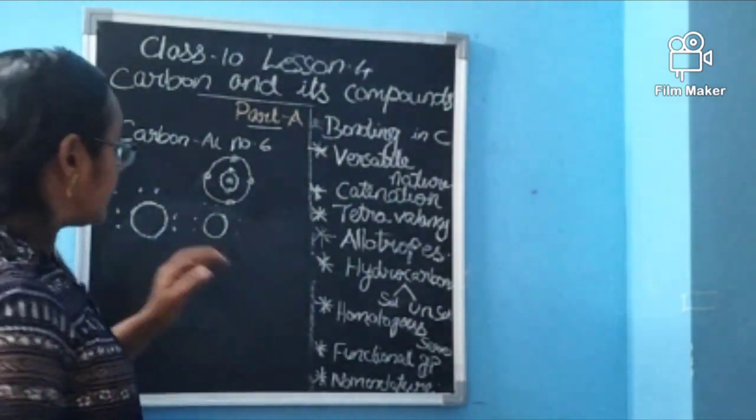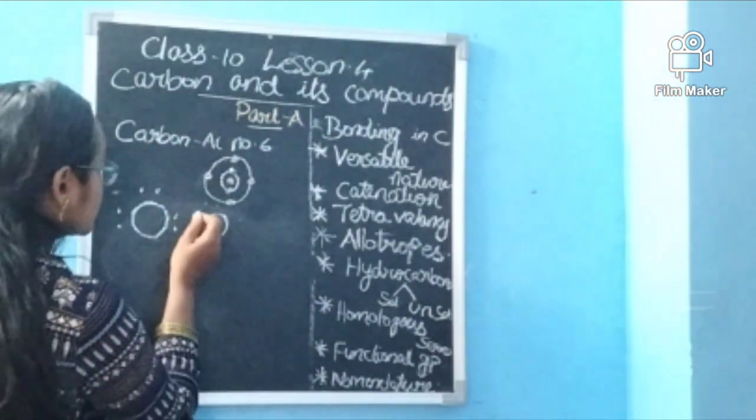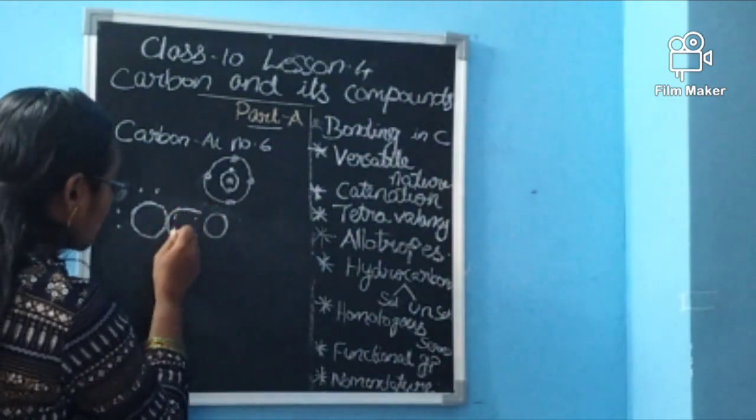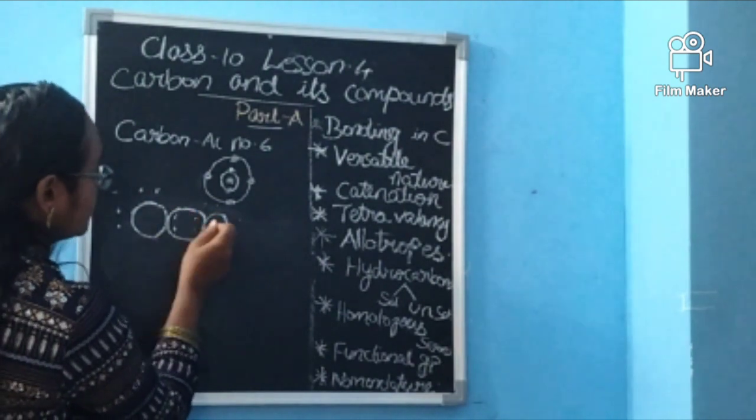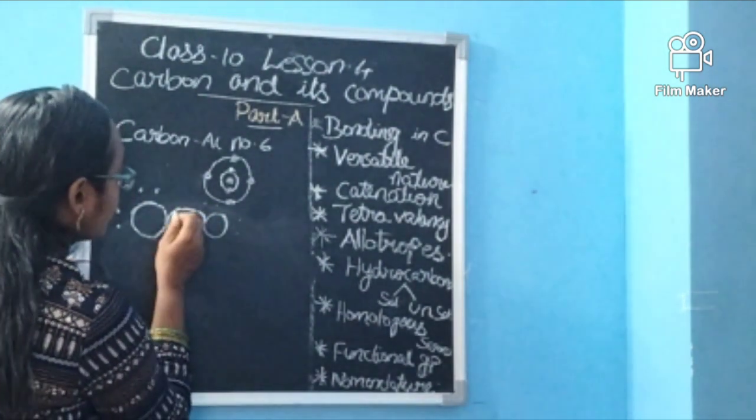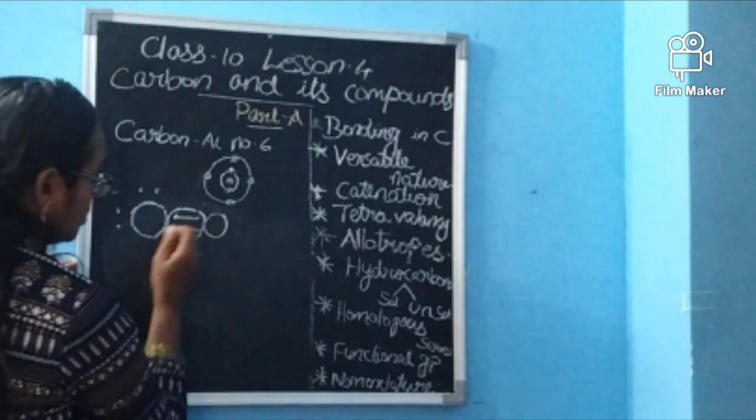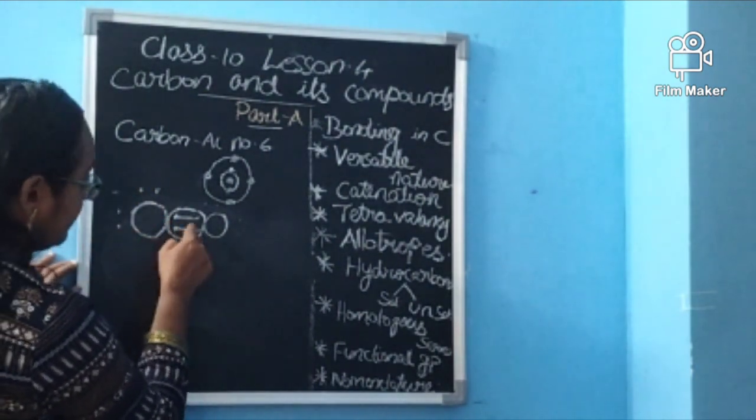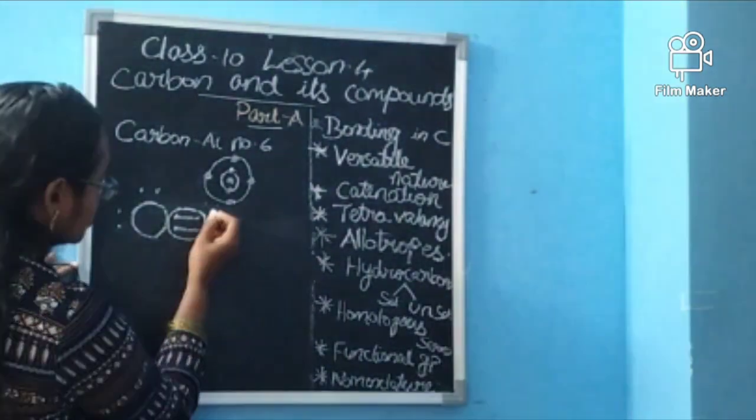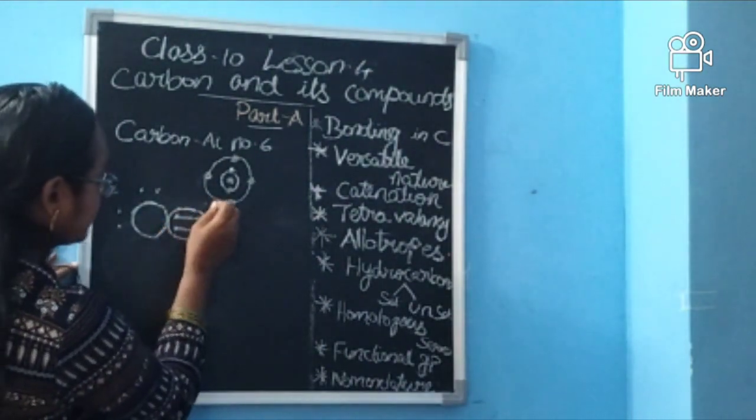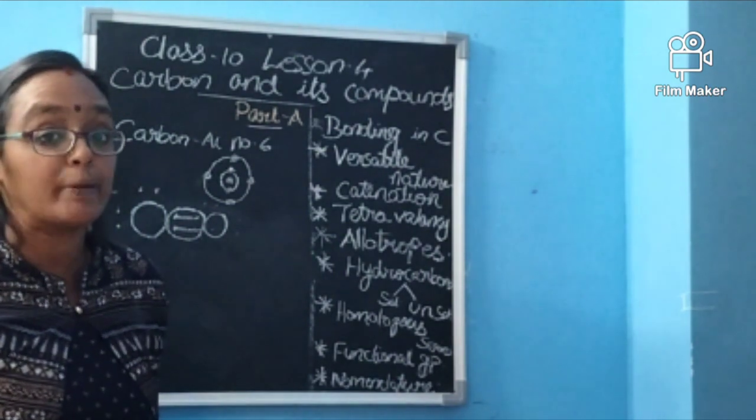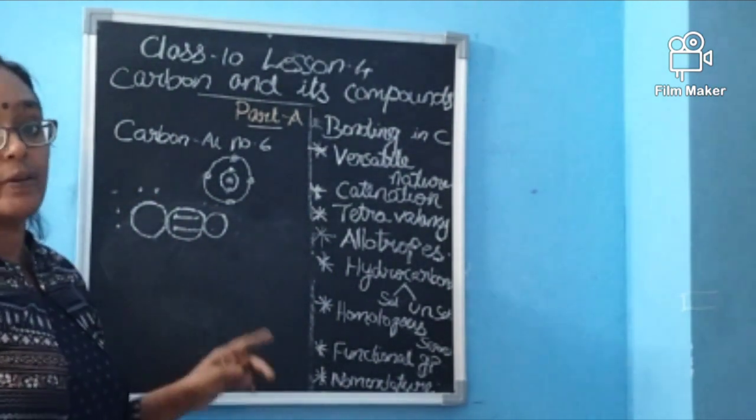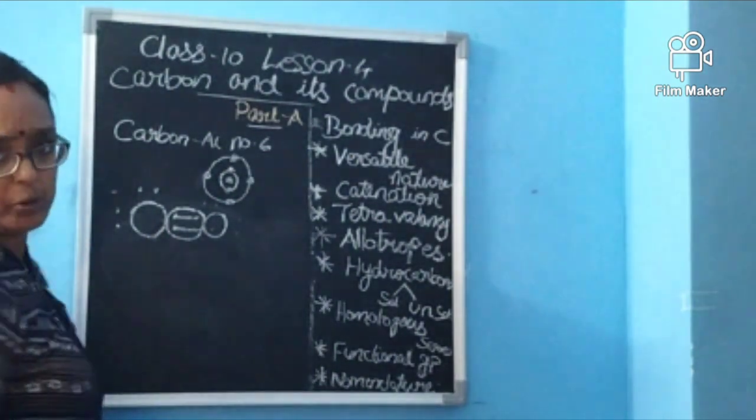So what will happen? These 2 oxygens will share how many electrons? 2 electrons. This oxygen will share 2 electrons and that oxygen will share 2 electrons to form how many bonds? 2 bonds. So now this oxygen has 1, 2, 3, 4, 5, 6, 7, 8, and again this oxygen has 1, 2, 3, 4, 5, 6, 7, 8. So how many bonds will be formed? 2. A double bond. This is also a covalent bond.